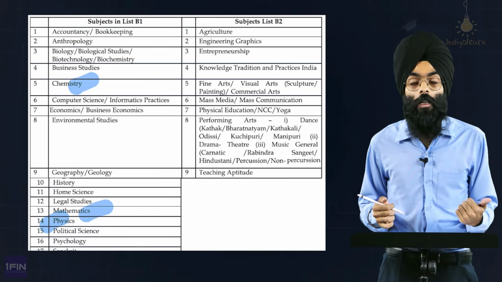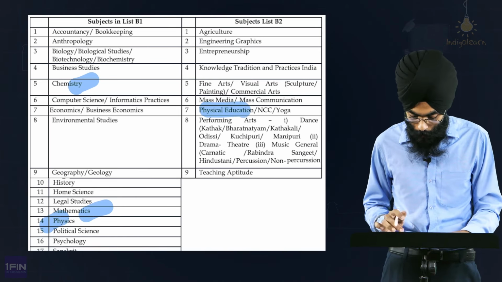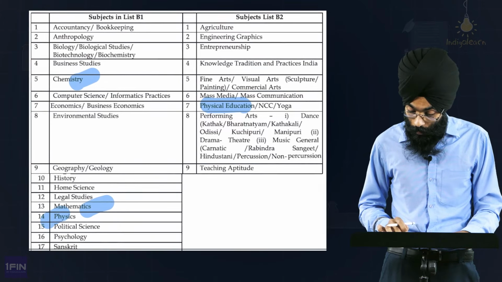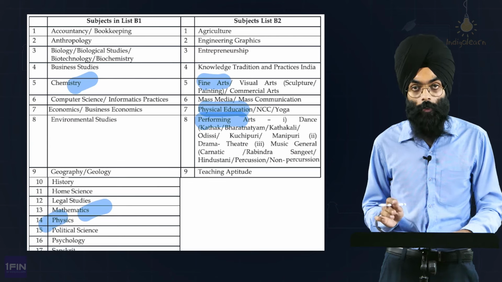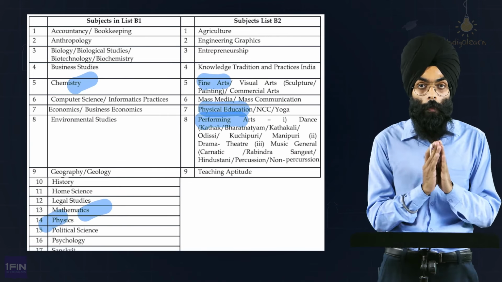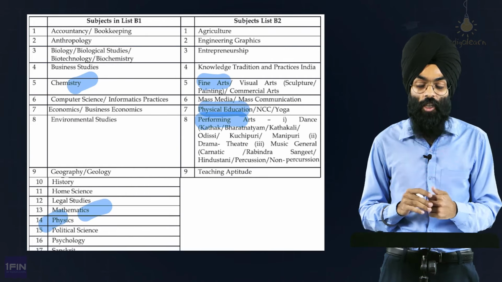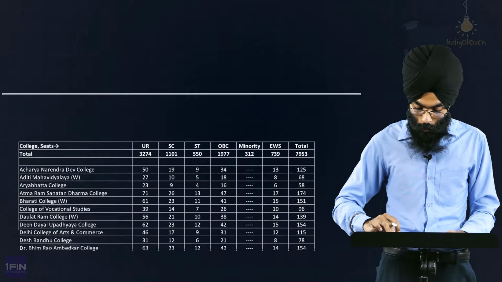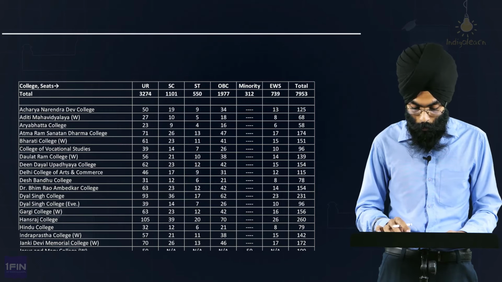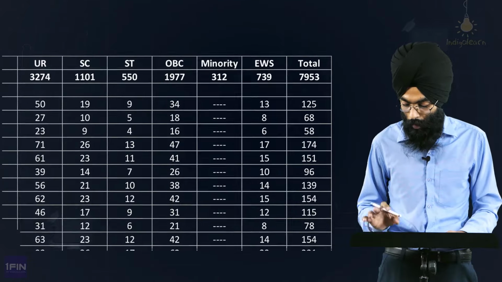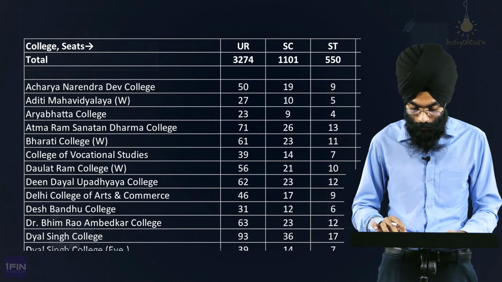And also, if you have taken an optional subject, you should also include that in your test. It could be physical education, it could be any other subject that you might have taken, performing arts or fine arts, whatever it is. So even a PCM student can take BCom Honours, and as we learned, there is no disadvantage in changing streams. Now coming to the seats overall, how many seats are available under this program in DU, you can see over here. Total seats are close to 8,000, and then there is a split between different categories.